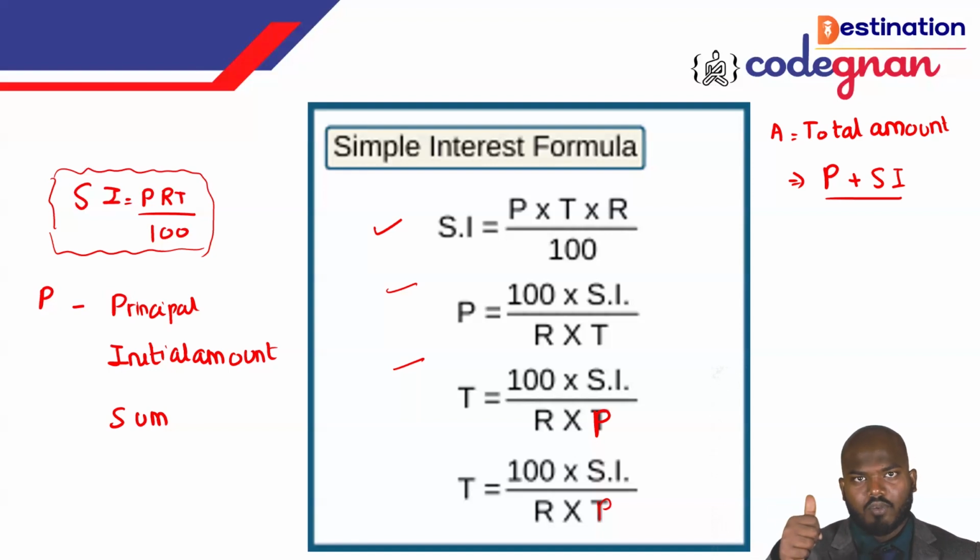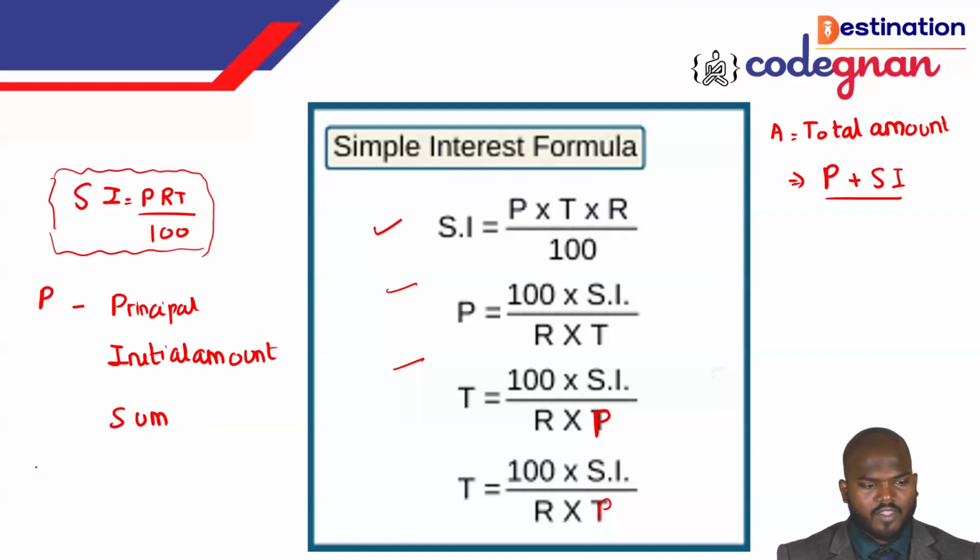Okay, guys, I hope you are clear. Let me move on to the questions with respect to the topic. I hope you are clear with the terms and terminology mentioned here. First, SI is simple interest. It should be in rupees; sometimes it may be in percentage, sometimes in ratio. We just want to find it.